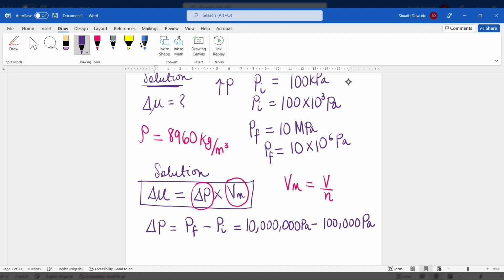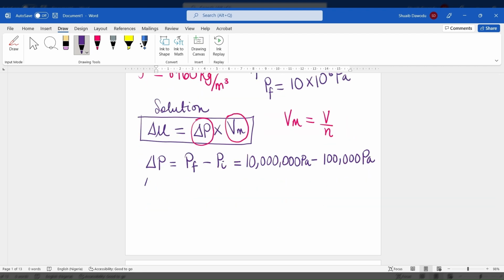So 100 kilopascal is 100,000 pascal and 10 megapascal is 10 million pascals. The change in pressure ends up becoming 9,900,000, or 9.9 million pascals. And let's not forget what pascal is: the same thing as Newton per meter squared.